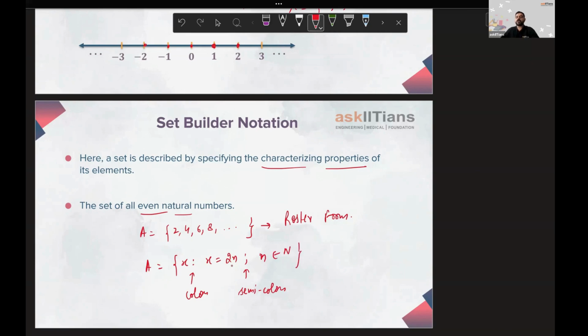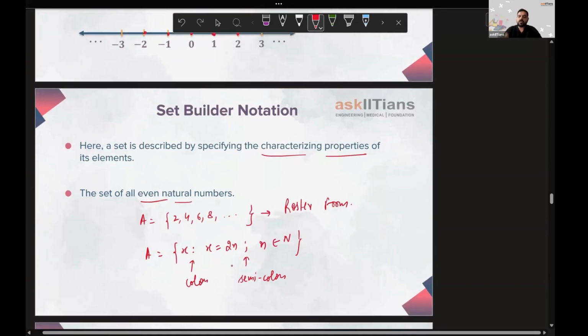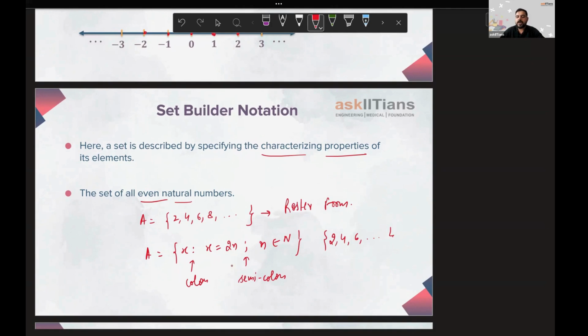So yeah, you can input different natural numbers. You can put n as 1, you'll get 2 into 1 as 2. You can put n as 2, 2 into 2 will be 4, n as 3, 2 into 3 will be 6. So this will also give you the same set, 2, 4, 6, and so on. But we can write it in a compact form. So I can say that set builder notation is the notation where we can write the set in compact form.